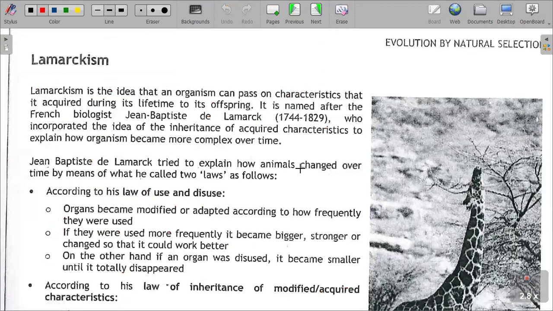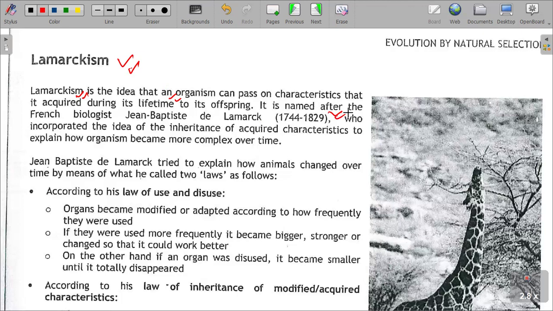Darwin's theory, Lamarck's theory. Lamarckism is the idea that an organism can pass on characteristics that it acquired during its lifetime. Acquired characteristics are characteristics that an organism achieved during its lifetime, passed on to the offspring. It is named after the French biologist Jean-Baptiste Lamarck, and was postulated in 1744 to 1829.